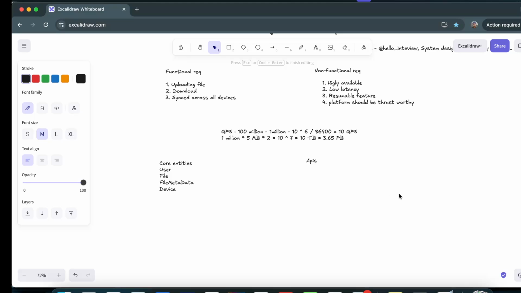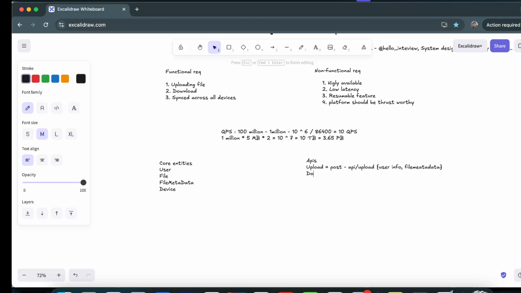Okay. So the first API is obviously to upload. We require a POST API, which looks like API slash post or upload. Inside the body, we have to send the user's info for authentication, and make sure that the user is properly authenticated and authorized to upload. Next, file metadata is something we also have to share along with this request. This will be in the body.